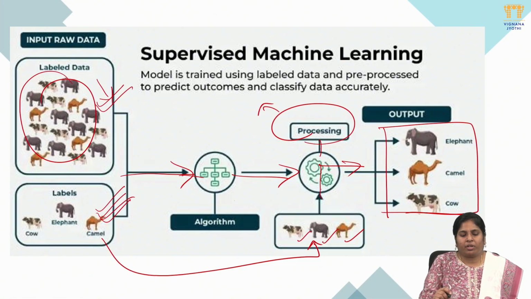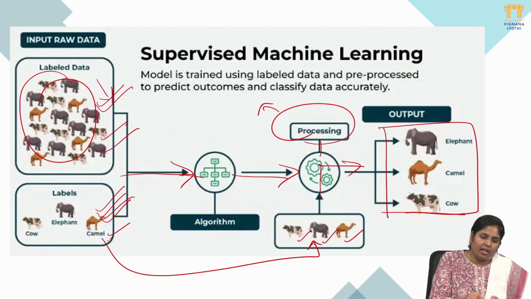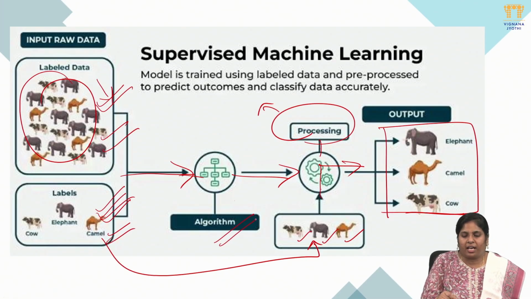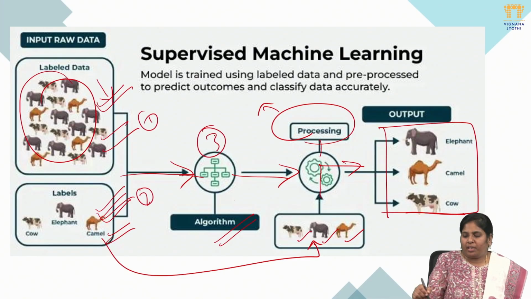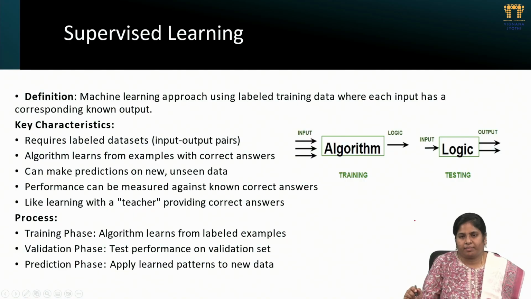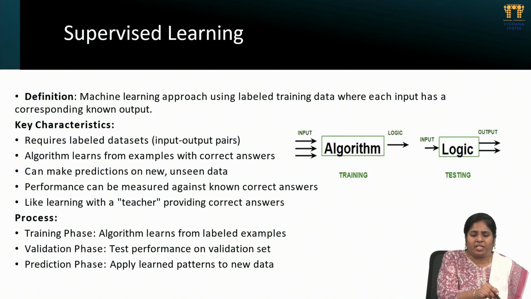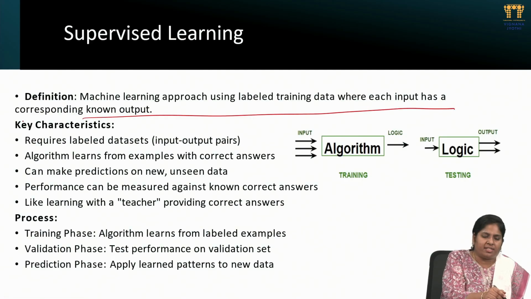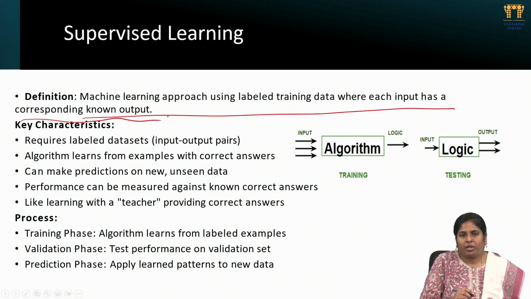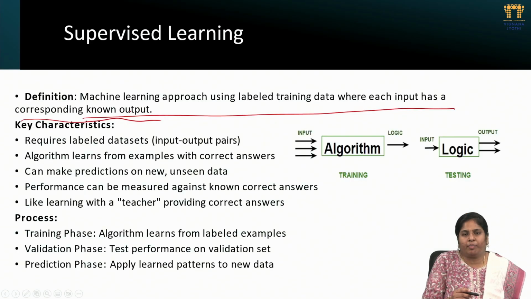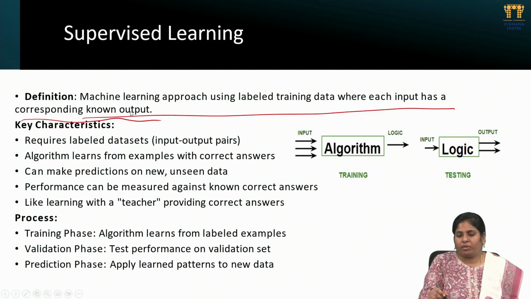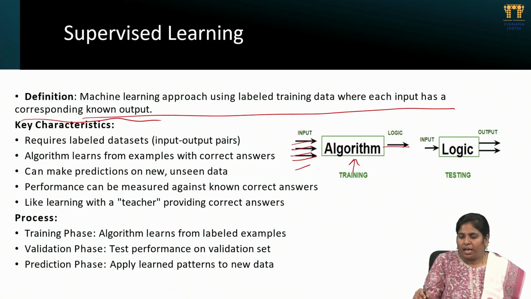This is supervised learning. Here we give the raw data along with the labels of what we need to predict using this algorithm. Depending on these three parameters, 1, 2 and 3, we predict the fourth value, which is the end result. Supervised learning is the machine learning approach using labeled data, where the input has the corresponding known output. So we already provide the labels and we already provide the data. The expected output is already known. We give the input as the different labels and raw data, the algorithm works to train, and after that we get the logic.